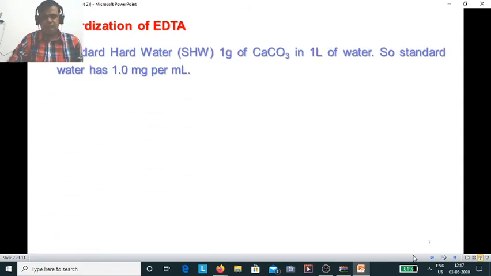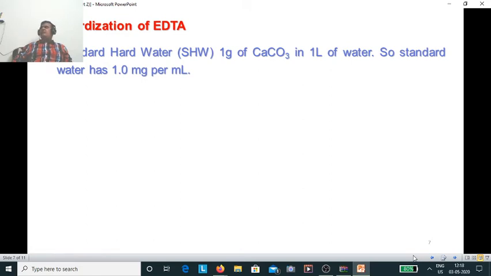This is quite a useful step. Before starting that, we need to make a standard hard water solution. For that we have to dissolve 1 gram of calcium carbonate in 1 liter. It is not easy to dissolve, so what you can do is take 1 gram of calcium carbonate, add it in dilute HCl, and after that make this solution up to 1 liter.